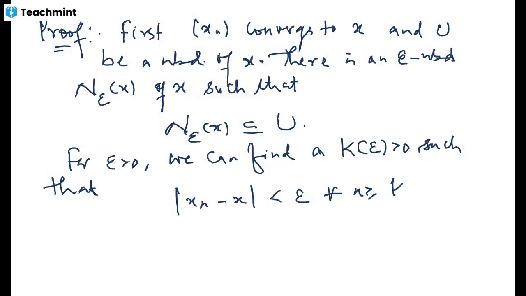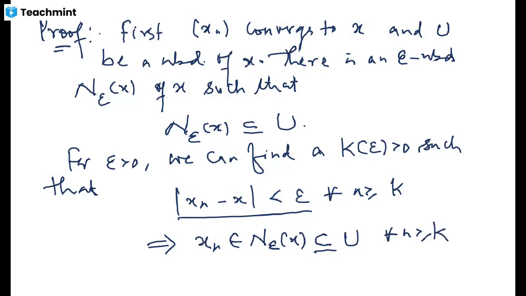Now, when you say that the distance of the nth term from x is less than epsilon, this is equivalent to saying that xn, the nth term, belongs to this epsilon neighborhood of x, which in turn is a subset of u, so it is in u. This holds for every n greater than or equal to k. So each term of the sequence except finitely many is contained in this neighborhood u. So the direct part is quite clear now.